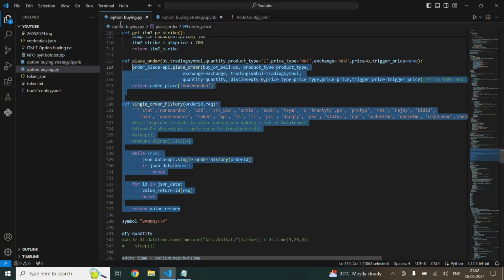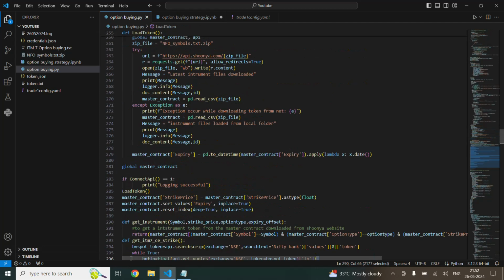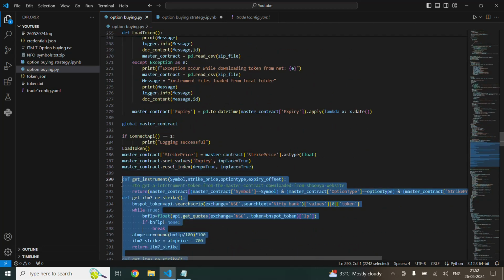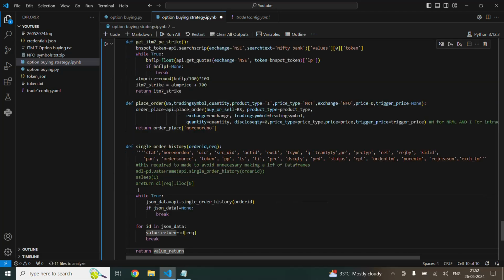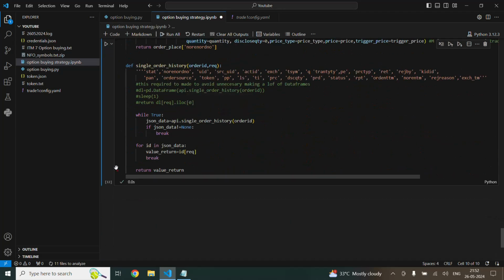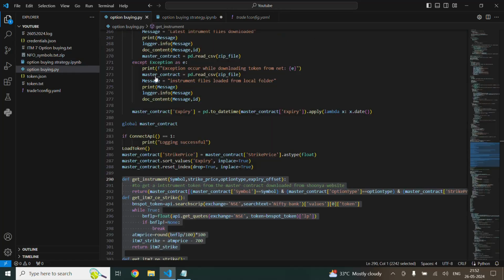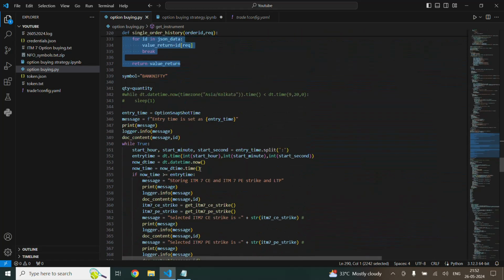Now copy all this, and I'm going to paste the set of code into the GPT file, and I'm going to run the file. So it has been run successfully. So this is the main part of our strategy which I am going to end.